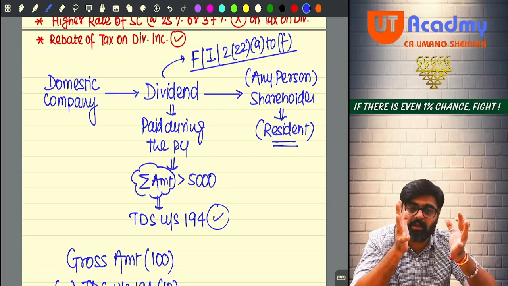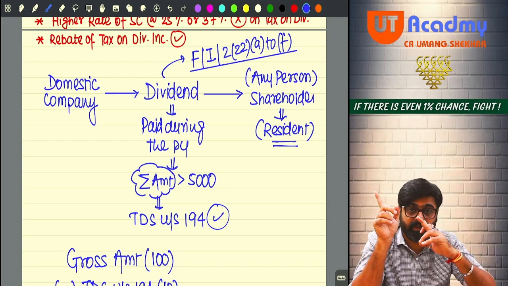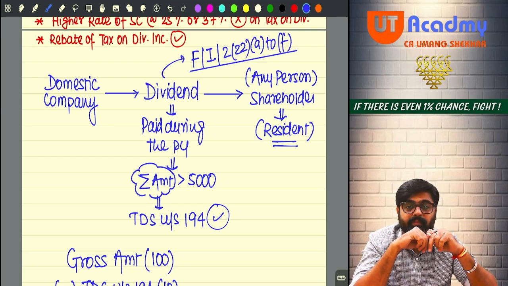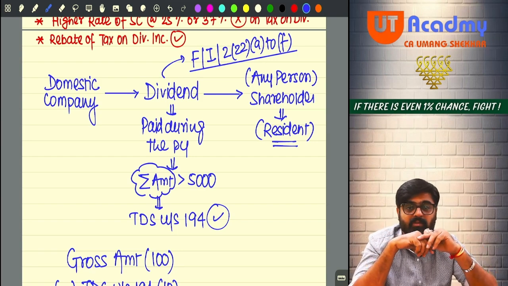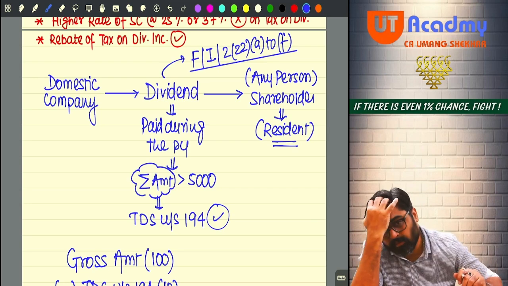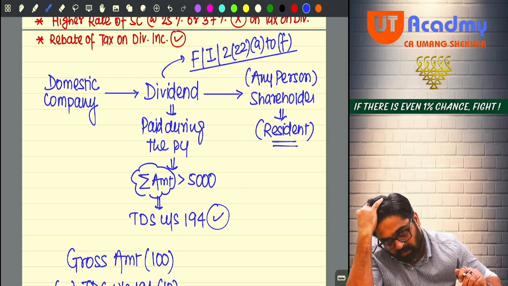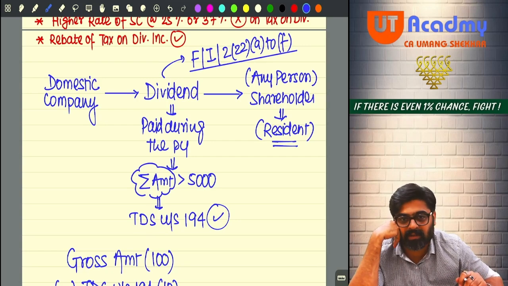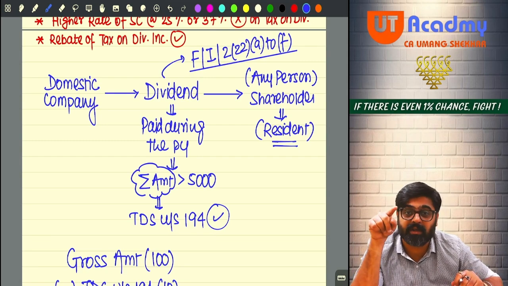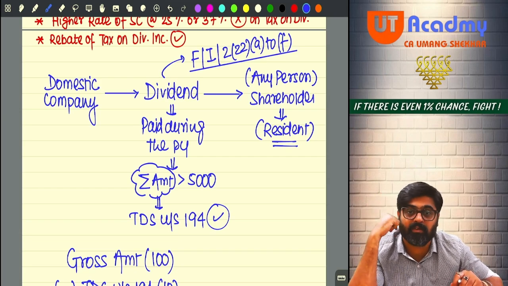Now check this total dividend which you have received during the previous year from the company. Immediately you will get a message from the company. The moment the company knows that you are going to get more than 5,000, immediately you will get a mail from the company, a message from the company. Please provide your permanent account number, PAN number, so that we can deduct the TDS on your PAN. If you don't give the PAN, the company will not deduct TDS at 10%. The rate will be 20%, 20 or 10, whichever is higher, 20% TDS will be deducted.